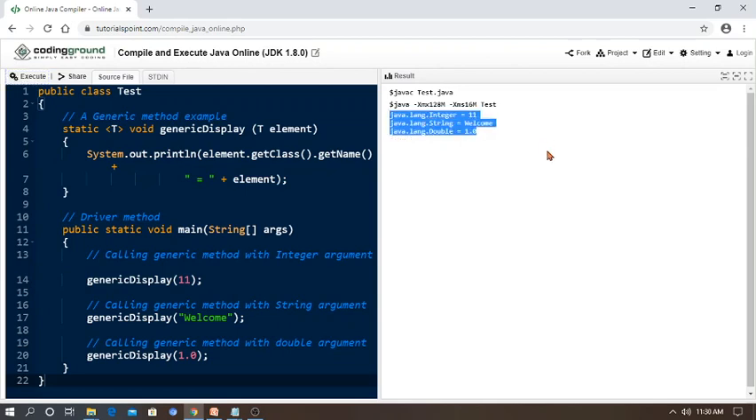It handles it easily and prints the values: java.lang.Integer is 11, the string, java.lang.String, is equal to welcome, and at last java.lang.Double is equal to 1.0. So it takes the values from the package, and whatever value you are giving, it is printing successfully here. So we have executed the program successfully.